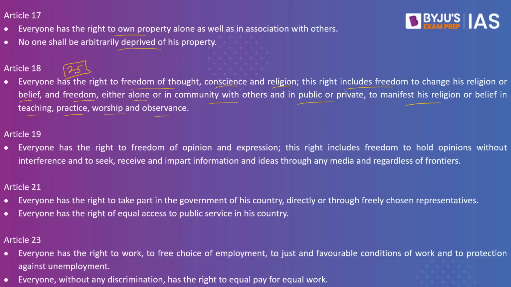So we speak about conscience, profess, practice, and propagate, and this is present under Article 25 of the Indian Constitution, under Article 18 of the UDHR. Article 19 of the UDHR reads, everyone has the right to freedom of opinion and expression. This right includes freedom to hold opinions without interference and to seek, receive, and impart information and ideas through any media and regardless of frontiers.